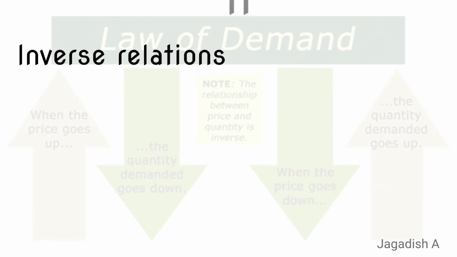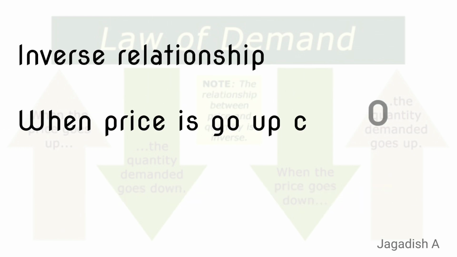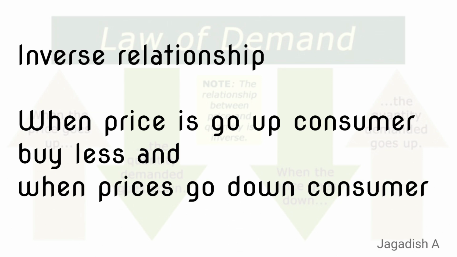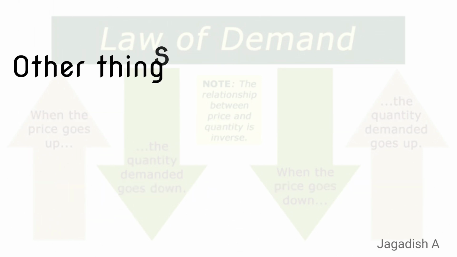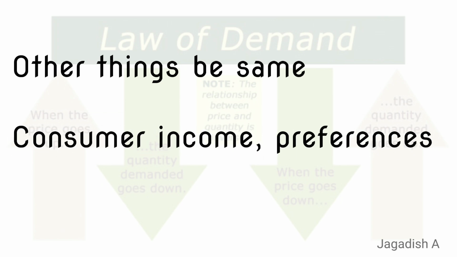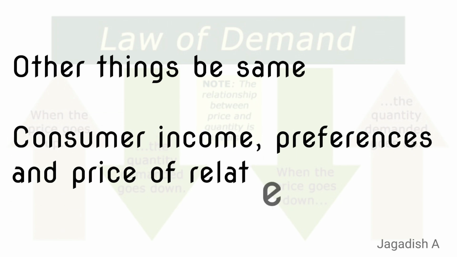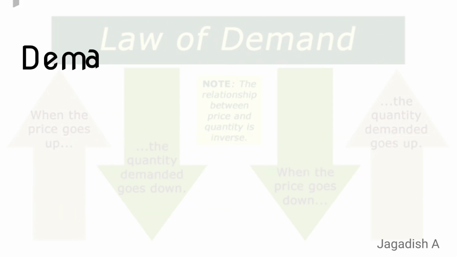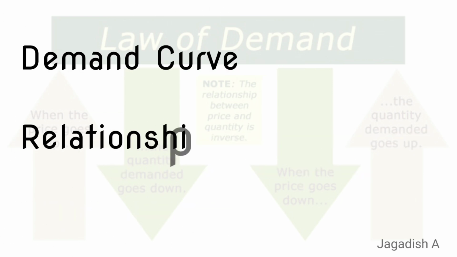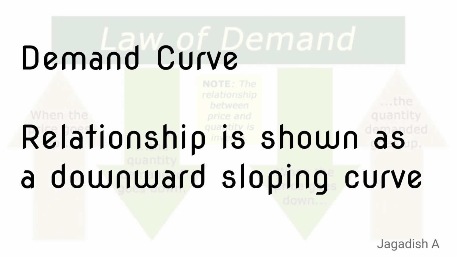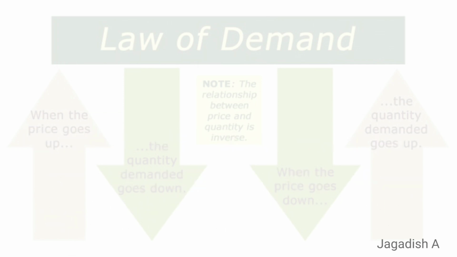Inverse relationship. When prices go up, consumers buy less, and when prices go down, consumers buy more. Other things being same, the law assumes that all other factors like consumer income, preferences and price of related goods remain constant. Demand curve. Graphically, the above relationship is shown as a downward sloping curve from left to right.